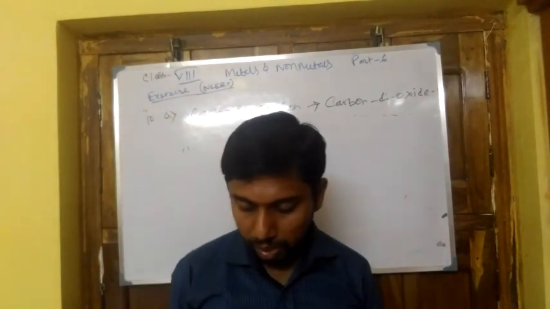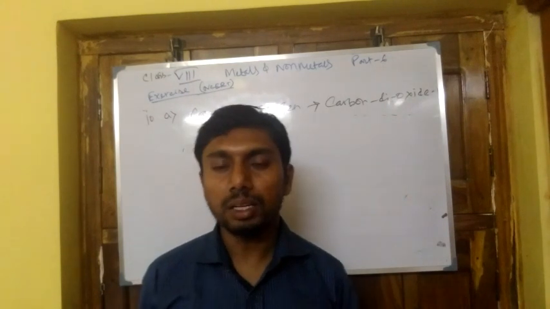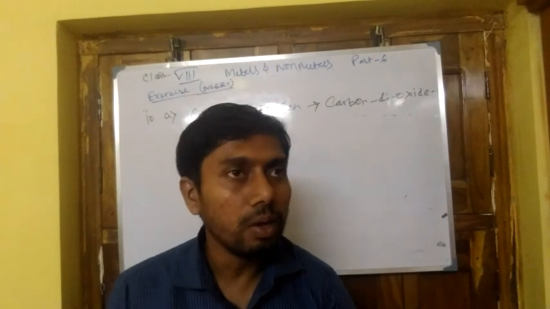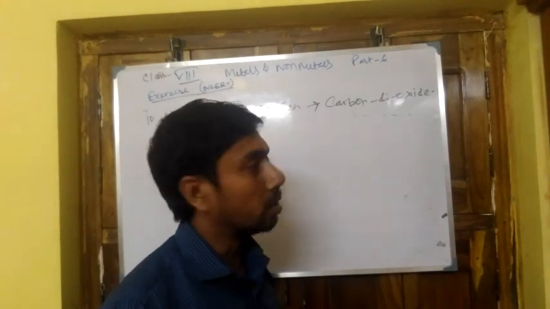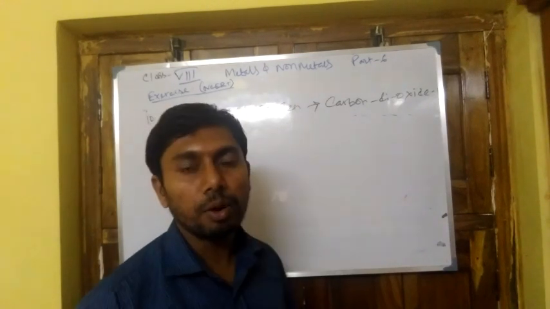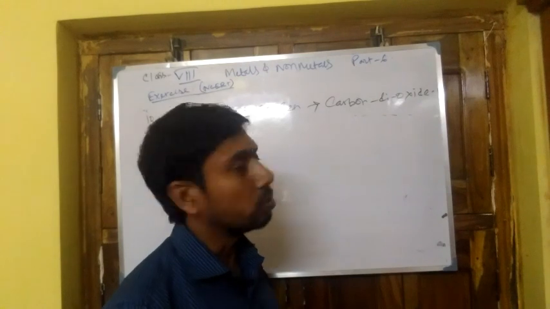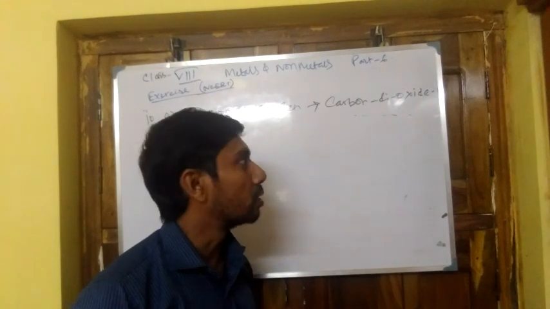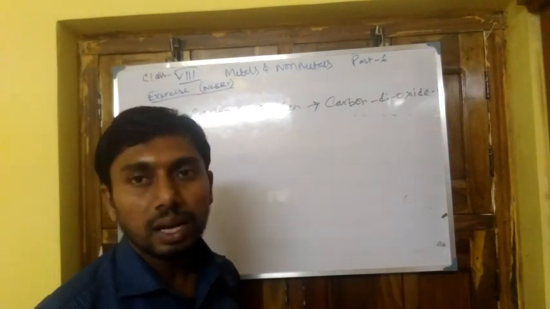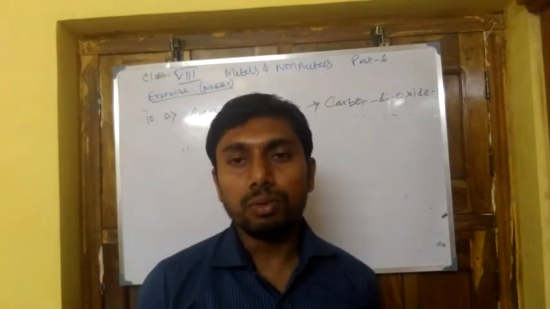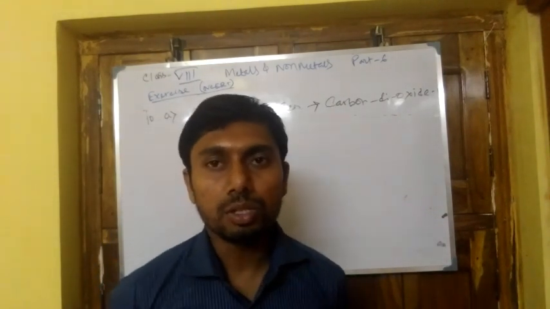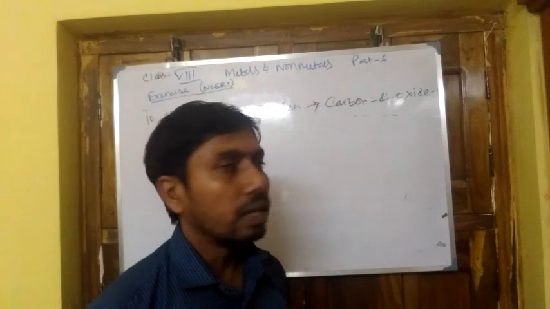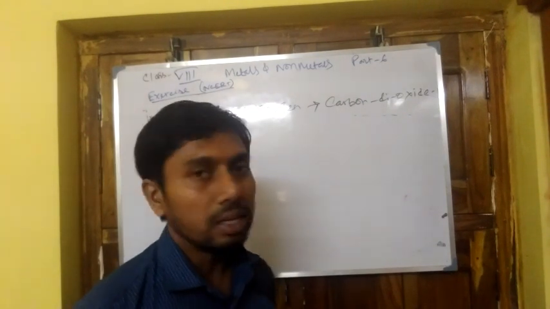Now, how will you find the nature of the gas? To find the nature of the gas, we have to dissolve it to make a solution. As this gas is soluble in water, we take a little water in the test tube and shake it to make the solution. Carbon dioxide will dissolve in the water and make a solution of carbonic acid. After that we have to use an indicator. At the start of this chapter we learned about indicators such as litmus or turmeric. Then we use the indicator to test the solution.